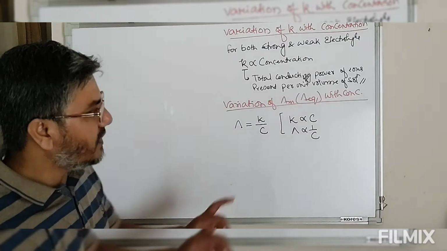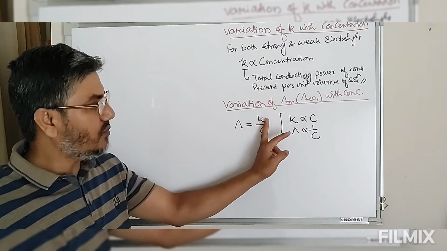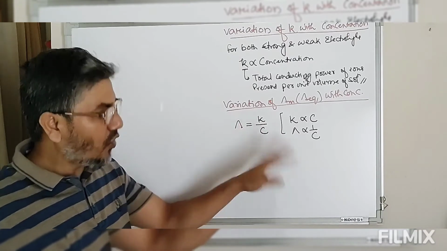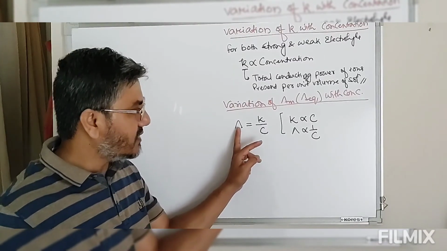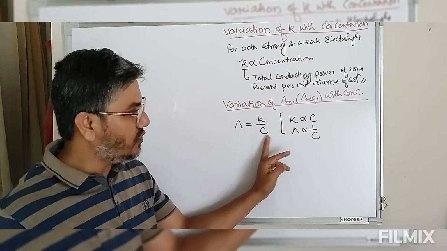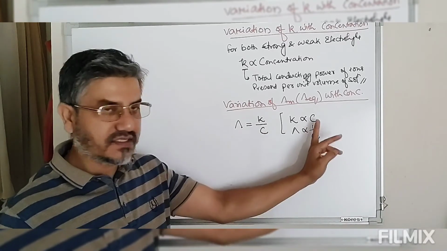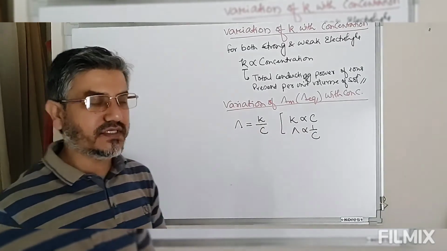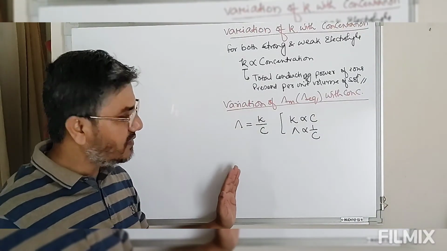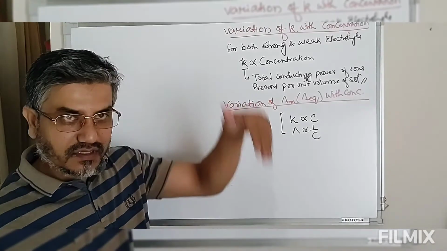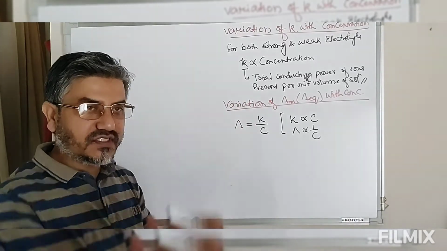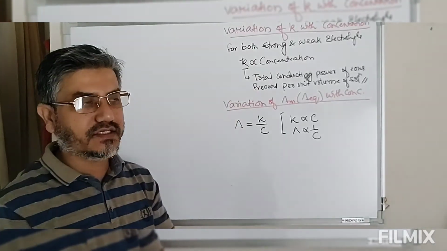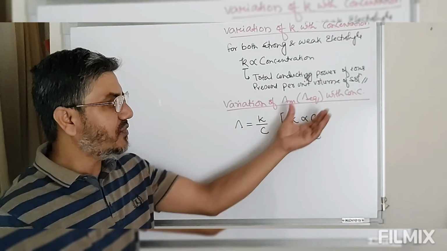So on increasing concentration, kappa will increase. So if kappa is increased, conductance has to increase. On the other side, this conductance is inversely related to C. So as the C increases, 1 by C terms decreases. So alpha, this molar conductance, will decrease. So one factor increases, another factor decreases. So both are moving in opposite direction. One is moving in increasing direction, the other one is moving in decreasing direction. So the resultant effect will be the combination of these two.